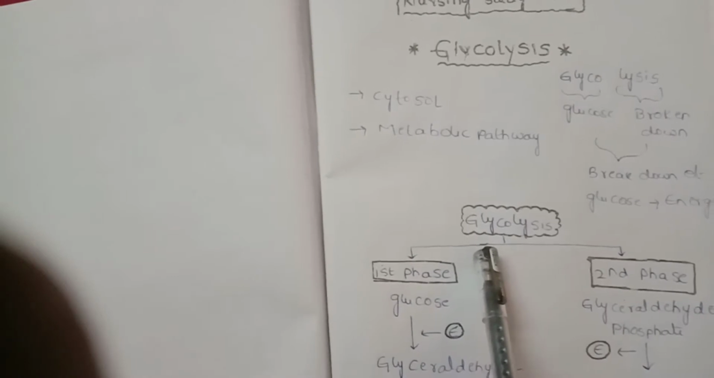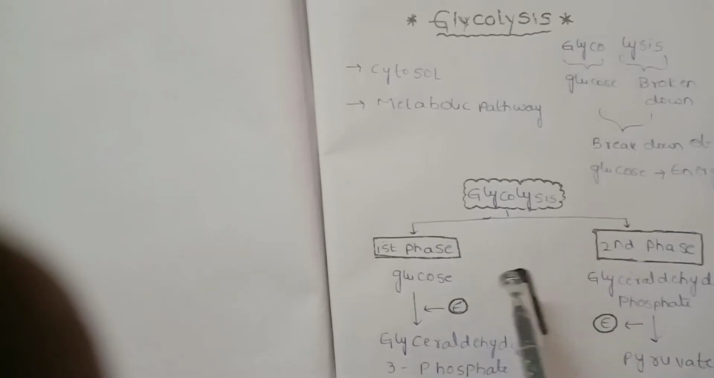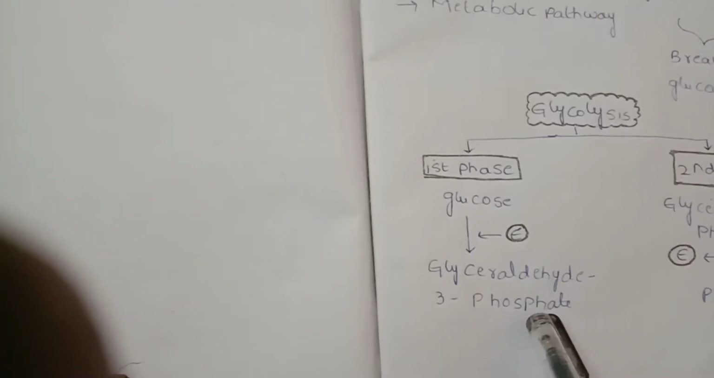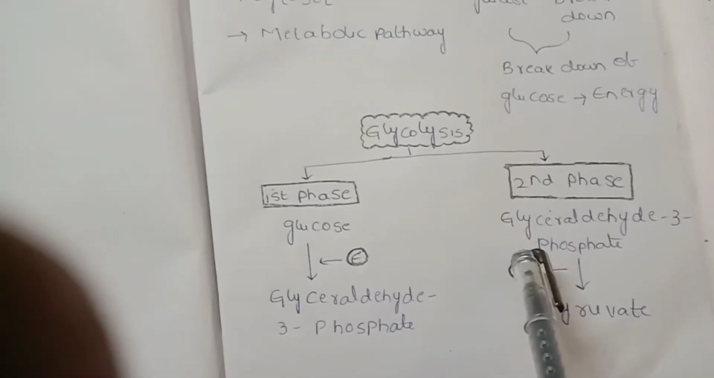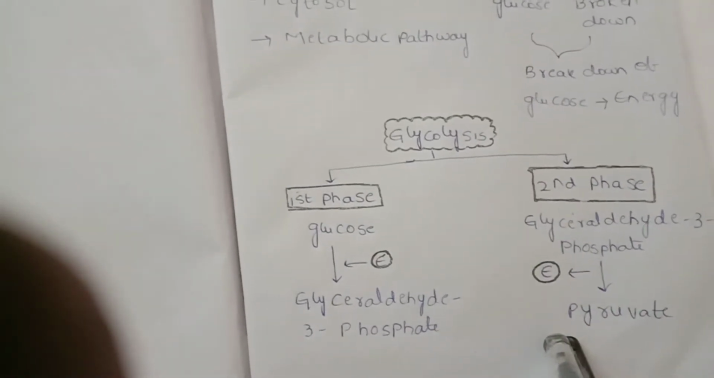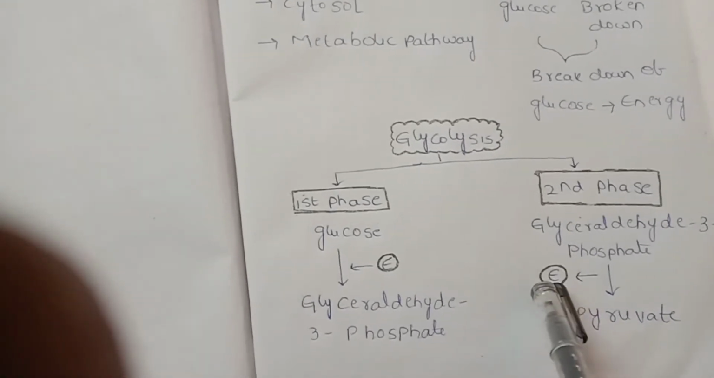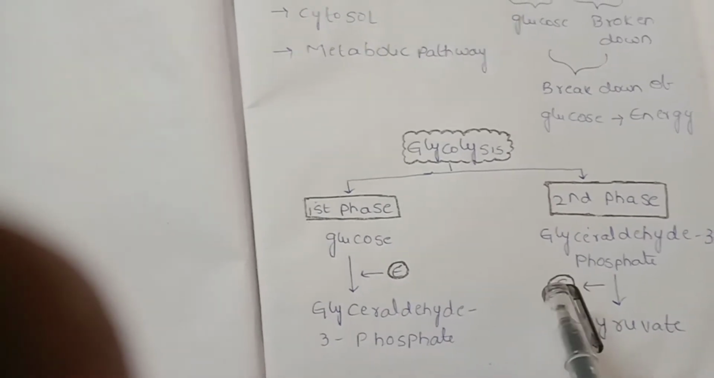Glycolysis occurs in two phases, first phase and second phase. In the first phase, glucose is converted into glyceraldehyde 3 phosphate, and the phosphate groups are added by using energy. In the second phase, glyceraldehyde 3 phosphate is converted into pyruvate, and in this reaction energy is produced in the second phase. So then